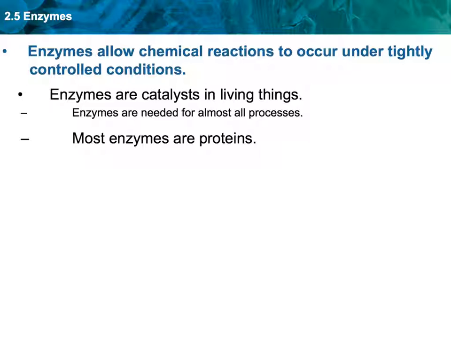So what does that mean? Right pH, the right temperature, the right amount. All of that is very specific, and that's what it means when it says tightly controlled conditions. It has to be optimal. Enzymes don't like variation, and they're not very adaptable to change. So the conditions have to be right in order for an enzyme to work.